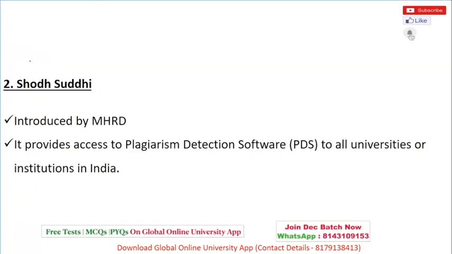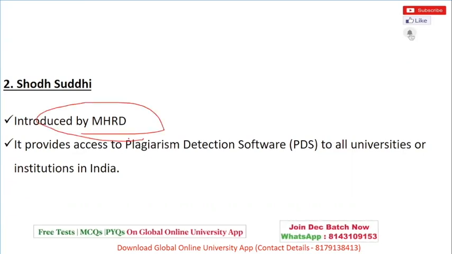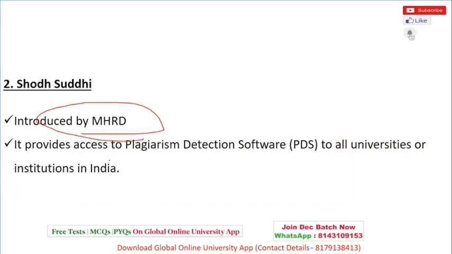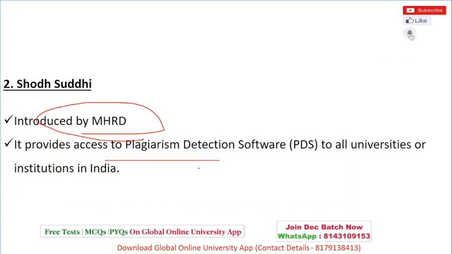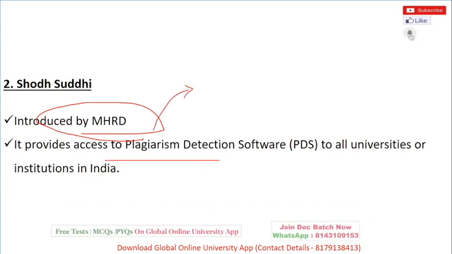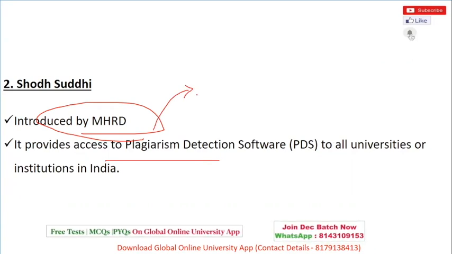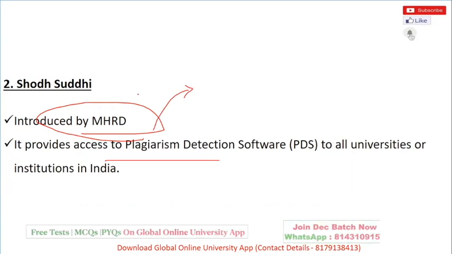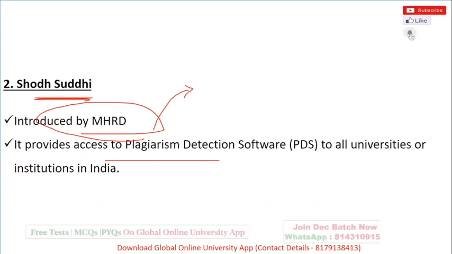Now, Shodhshuddhi is introduced by MHRD, which provides access to plagiarism software to all universities and institutions in India. Plagiarism is something you're not allowed to do. It is unethical. You cannot copy the material as it is; that is called plagiarism, and if you do, the software will detect it. So it is called Shuddhi. It means they will throw out everything that is copied and keep only the Shuddha material. Shuddha means pure, written on your own.